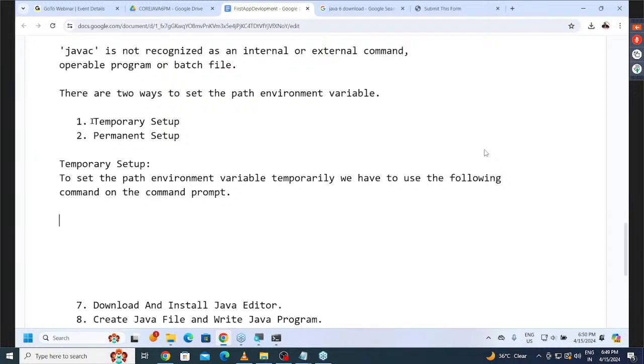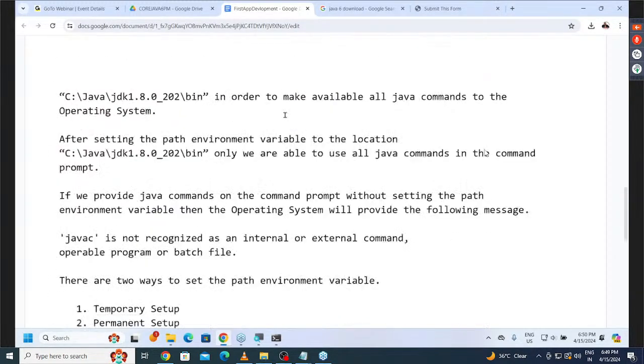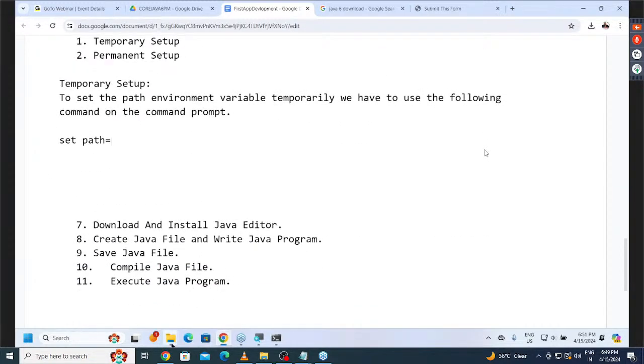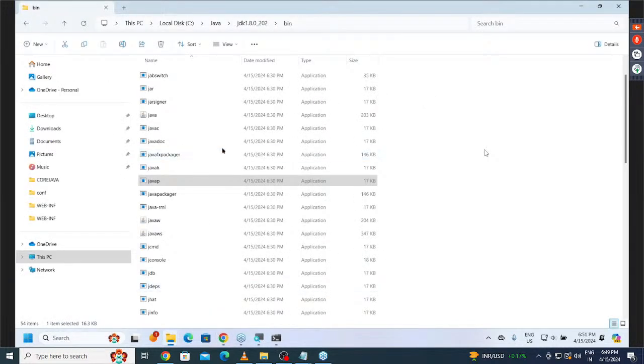What is that command we have to use? Observe carefully. set path is equal to, previously we specified that location. Now tell me, at which location are all Java commands available in our system? Bin location of JDK.